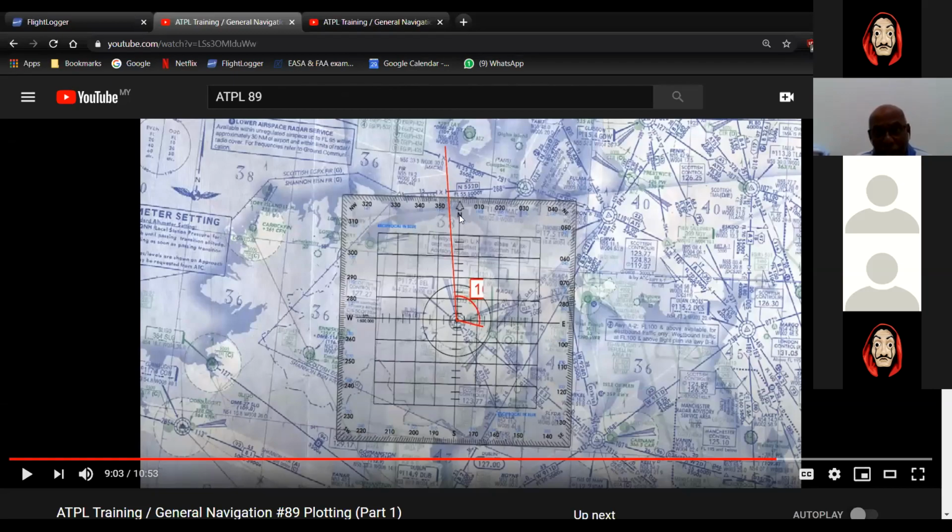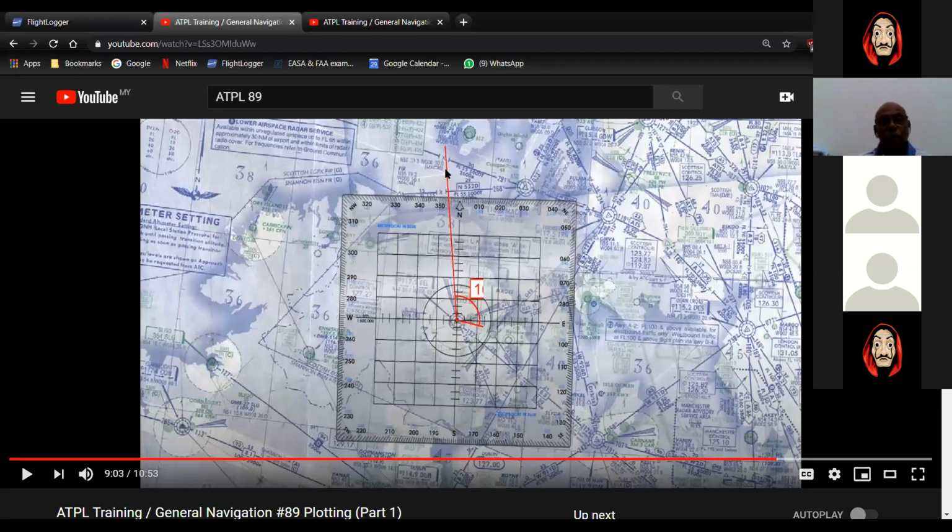Then draw this as your datum, your magnetic north, taking into account the angle of variation between the true north and the magnetic north. So you take the variation into account and then redraw the magnetic north in this fashion.